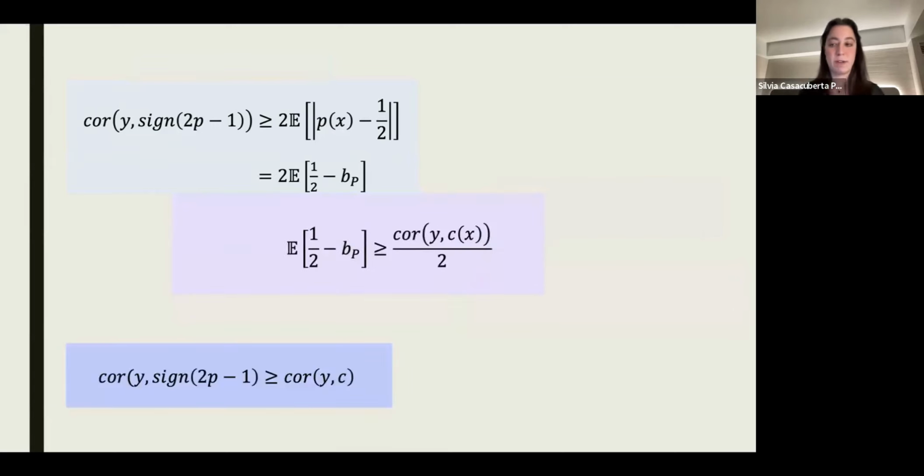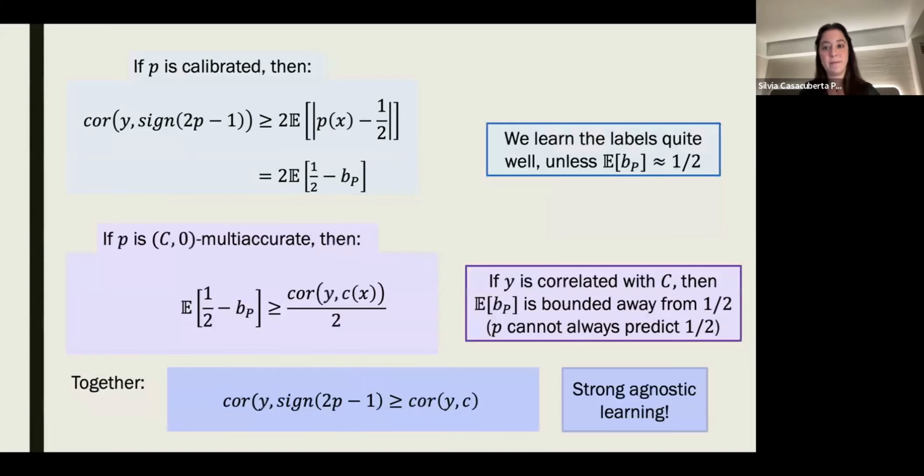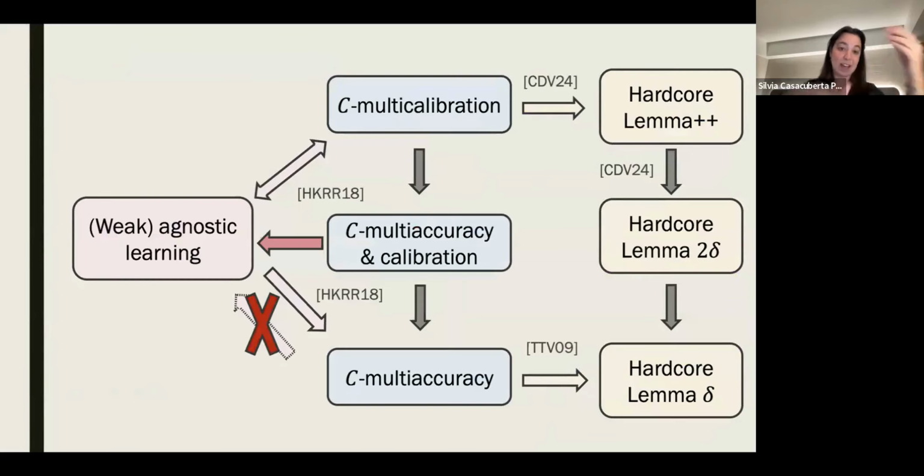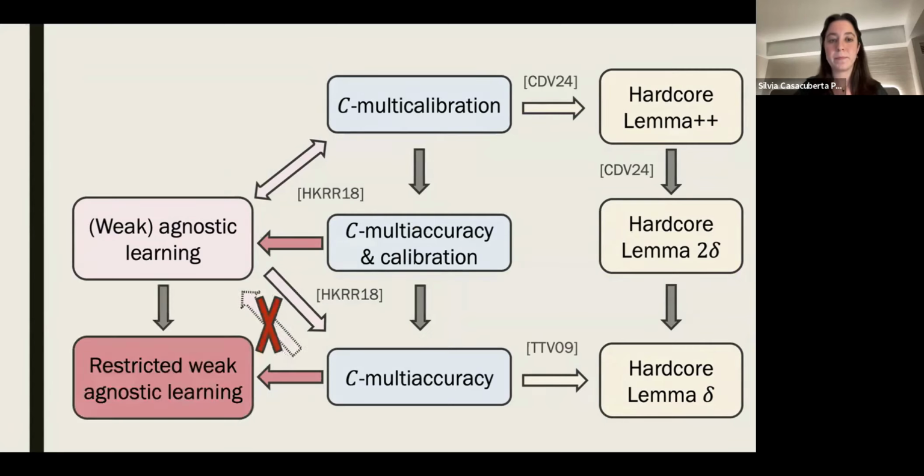When you put these two expressions together, what we get is strong agnostic learning. By adding calibration to multi-accuracy, we recover not just weak agnostic learning, but strong agnostic learning. Great, so that tells us that the equivalence was false in this direction, but when you add calibration, we do get weak agnostic learning. And in the paper, we make some more comments about what would be the corresponding learning notion to multi-accuracy, and we call it restricted weak agnostic learning.